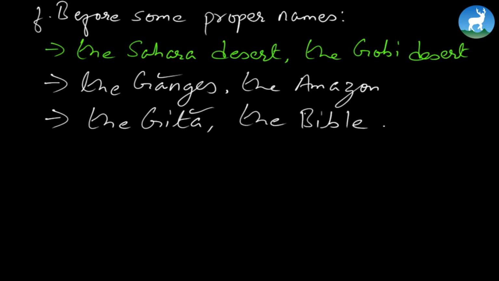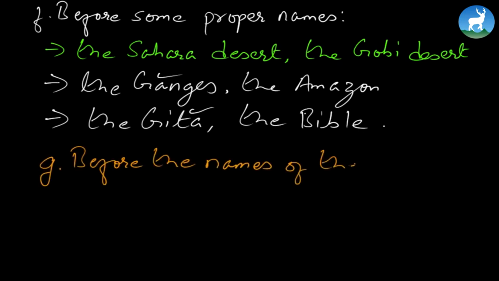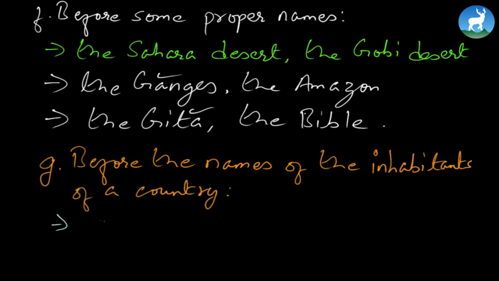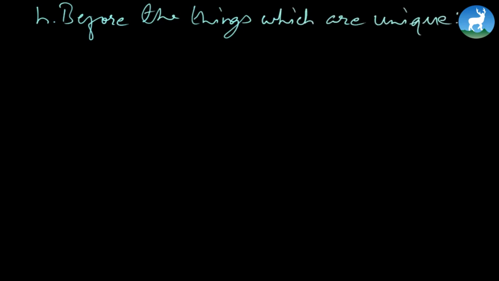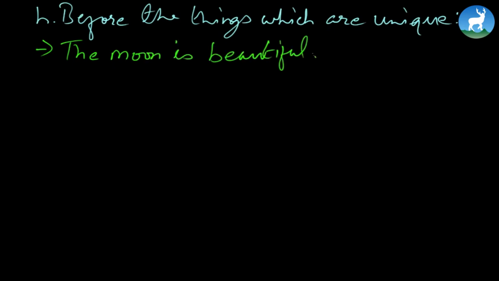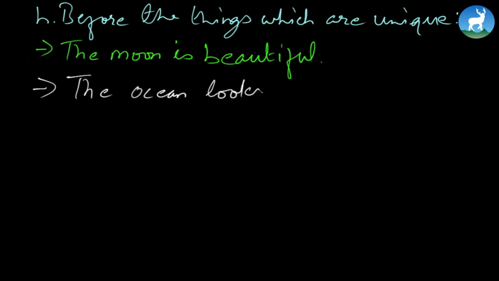See? And moving further, we have before the names of the inhabitants of a country. Examples can very well be, for example, the Japanese, or you can call it the Nepalese people. Before the things which are unique. For example, the moon, right? Referring that the moon is unique. The moon or the sun is beautiful. The ocean looks like an angry giant.